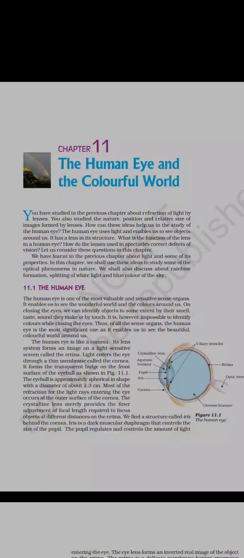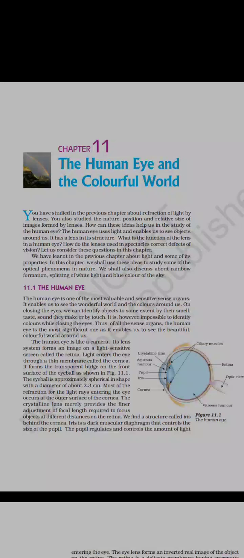Now we have seen the construction of the eye, that is the different parts present in our eyes. Our eye is just like the lens of a camera. If we talk about the eye, it has a complete round shape with different layers, and these layers are named as a number of parts, right?